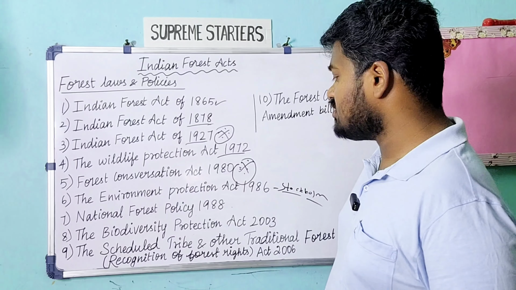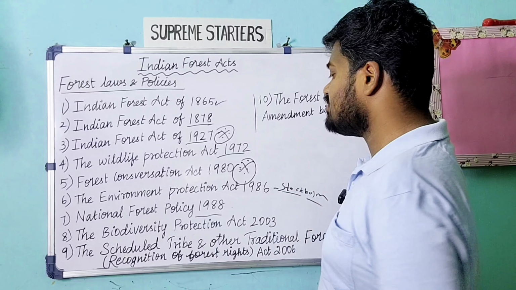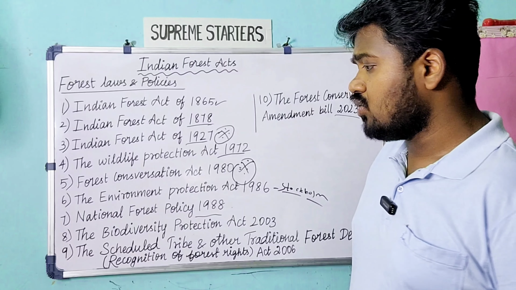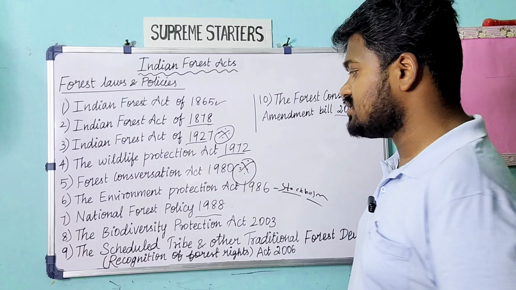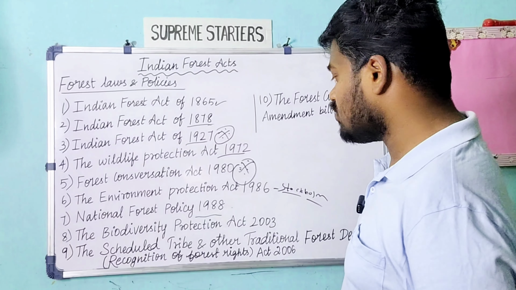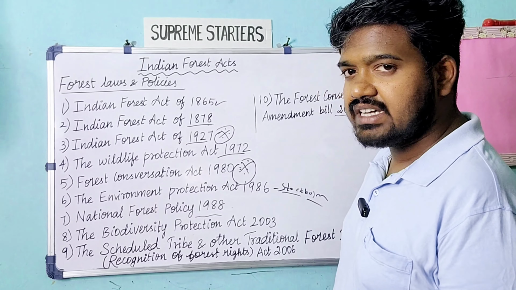Then the National Forest Policy in 1988, and this is also an important policy. How to use the forest produce, how to give environment clearance, or how to give clearance for the forest, that was discussed in the National Forest Policy. How to improve the forest cover was also discussed in the National Forest Policy 1988.